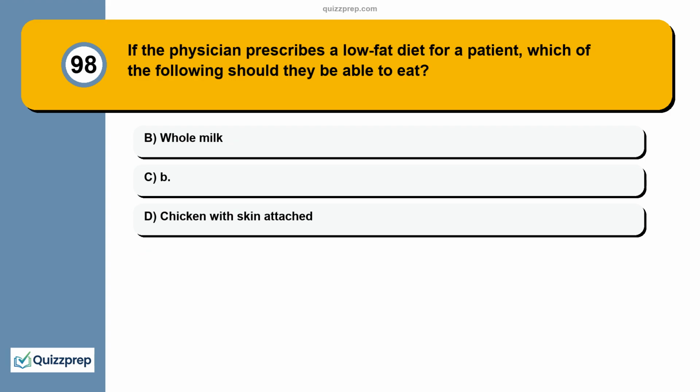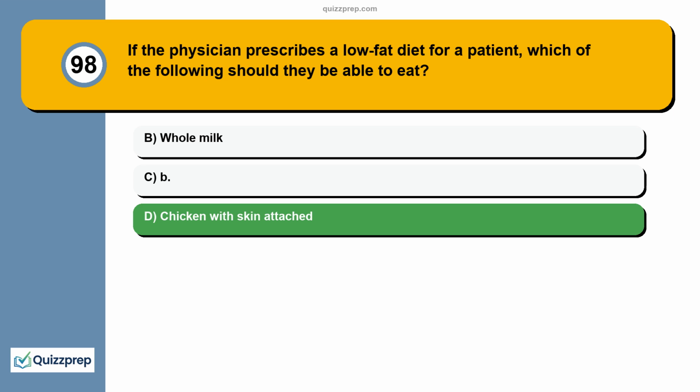Question 98. If the physician prescribes a low-fat diet for a patient, which of the following should they be able to eat? A. Whole milk. B. Chicken with skin attached. C.